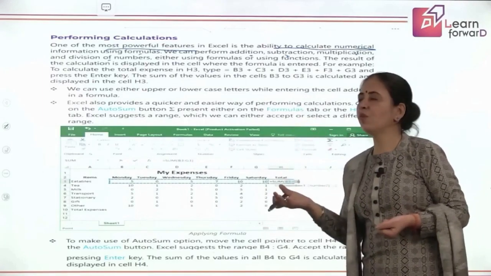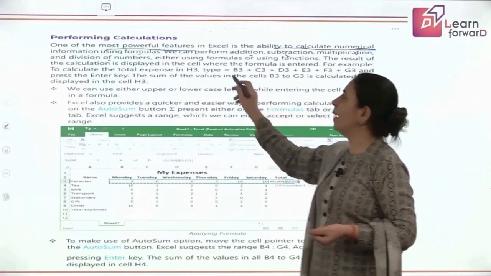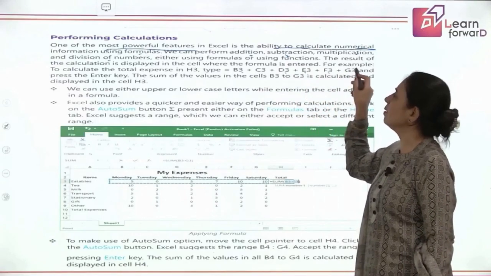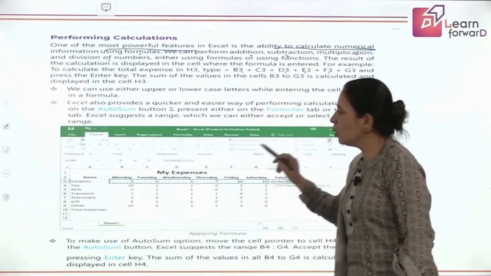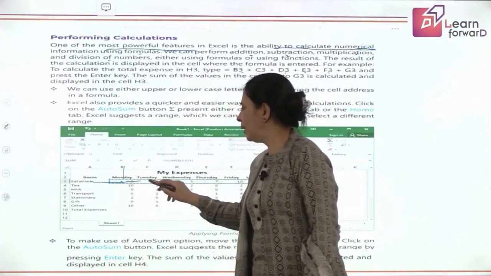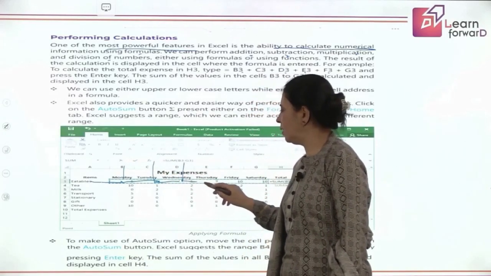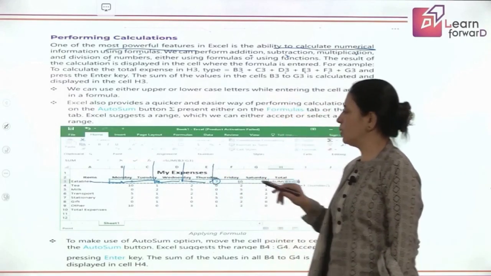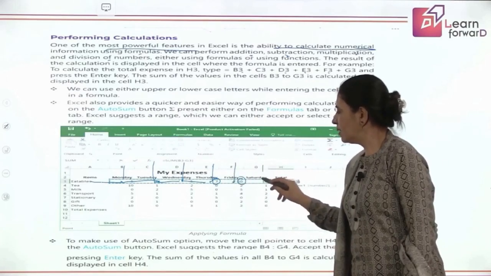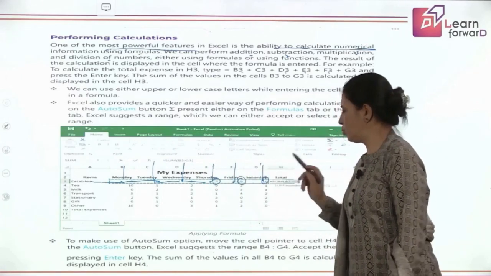I will be teaching you the formula functions also, and even we can operate these things by just typing. Suppose I want to add B3, C3, D3, E3, F3 and G3. So what is in B3? This is the e-tables on Monday, on C3 the e-tables on Tuesday, on D3 the e-tables on Wednesday, E3 contains e-tables on Thursday, then F3 contains e-tables on Friday, then G3 shows the e-tables on Saturday.